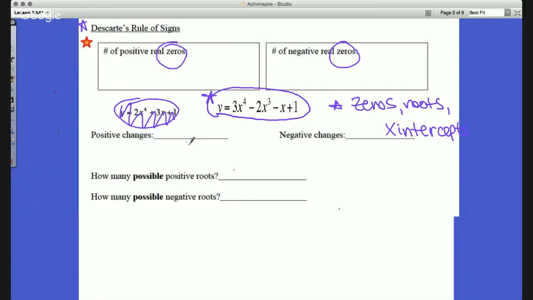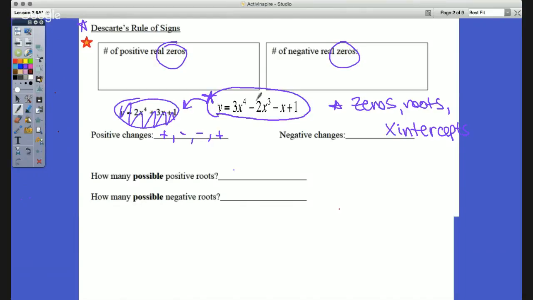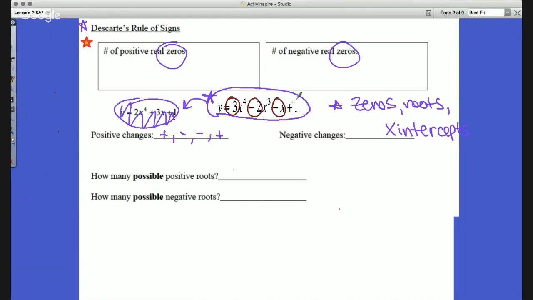Right here, we're not actually figuring out the positive changes and negative changes or positive values and negative values. We're just looking for how many positive roots and how many negative roots we are able to have within this problem. Now, in doing so, we're first going to look at the positive changes. Now think about this. First of all, this is the progression we go. We go from a positive, then to a negative, then to a negative, then to a positive. Now, you might say, well, what does that do, Coach? Well, again, positive, negative, negative, positive, okay?